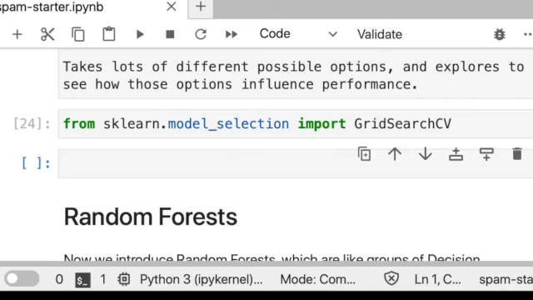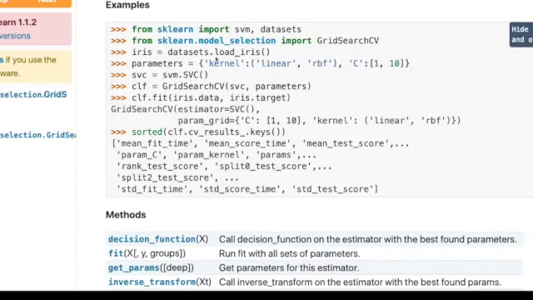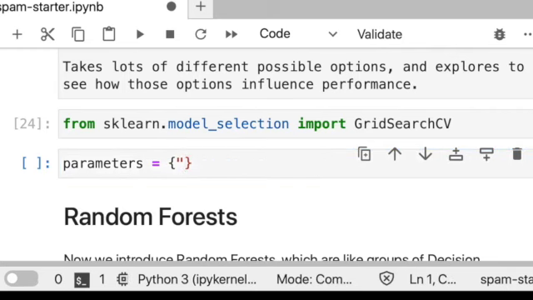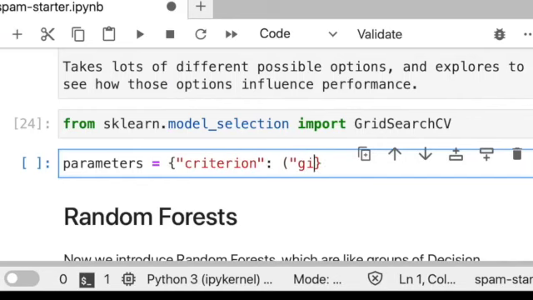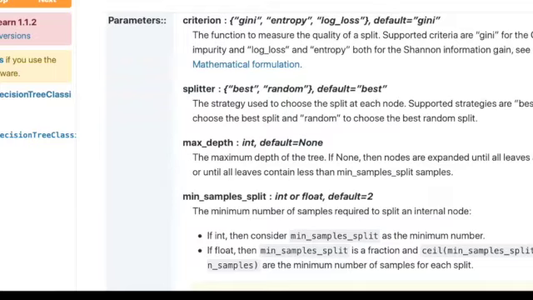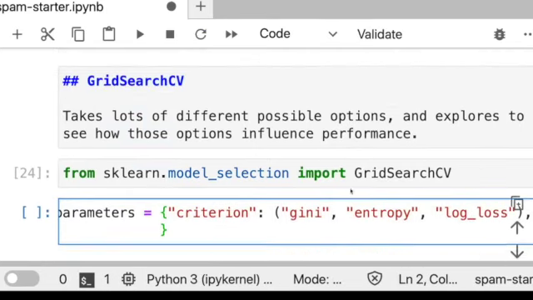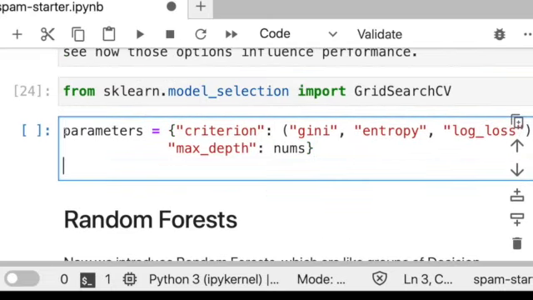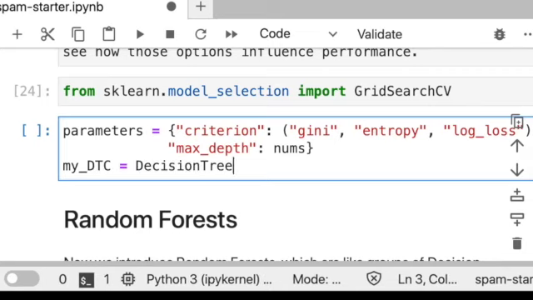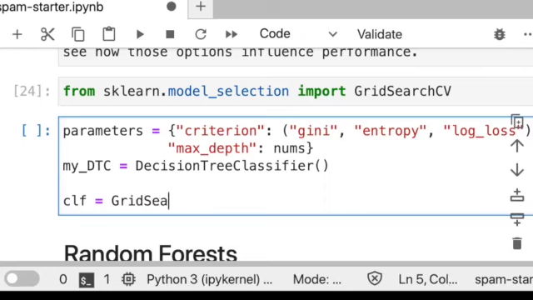Looking at the syntax I had before, I need to create parameters, and my criterion parameter, I'm going to explore between Gini, entropy, and log loss. So first I have my key, and then I have the options that that key could take. And then I'm just going to do max depth to be what I had as my options before, all of nums. I'm going to create a clean decision tree classifier object that I haven't yet fit on anything. And then I'm going to create my classifier to actually be this blank decision tree object along with the parameters.